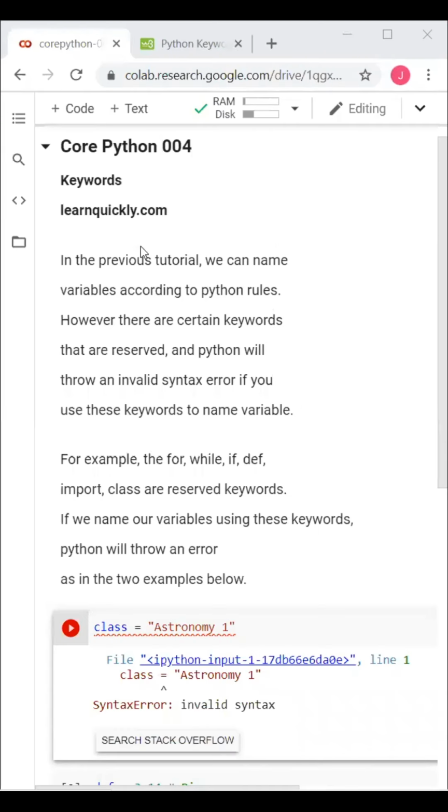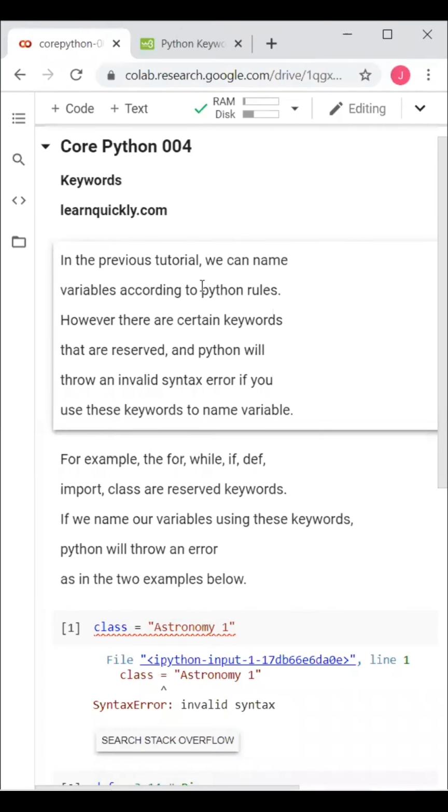In the previous tutorial, we saw how we can name variables with Python syntax. But there are certain keywords that are reserved, and Python will throw an invalid syntax error if you use these keywords to name variables.